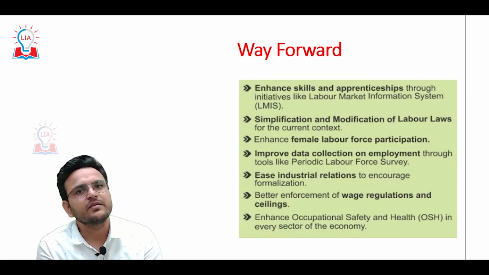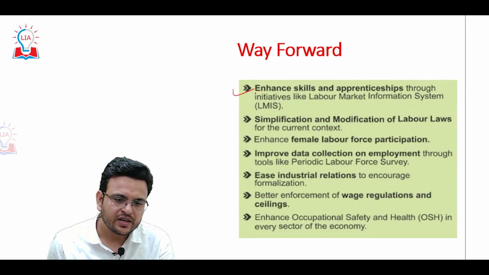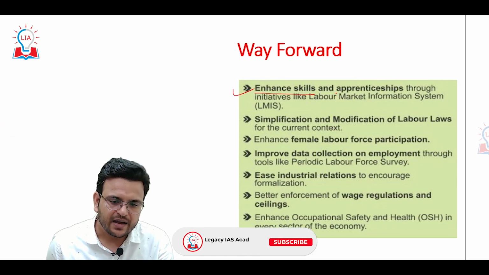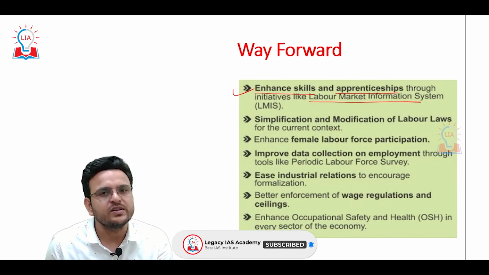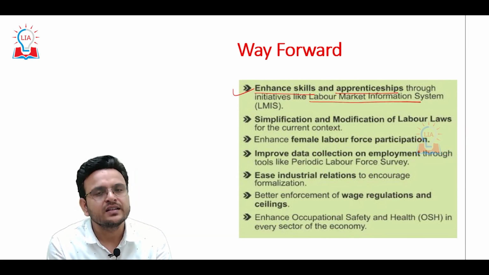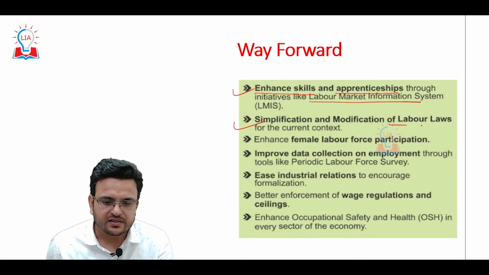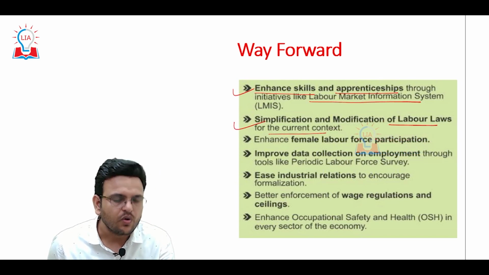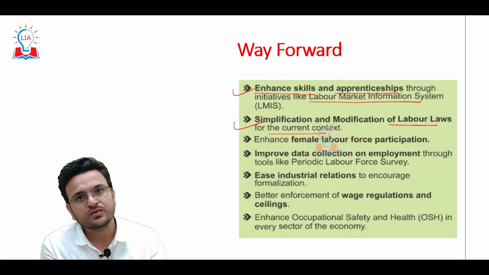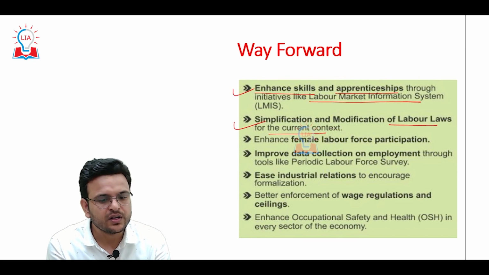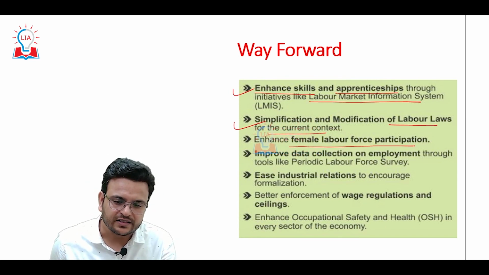What other things does the government have to do? The government has to focus more on enhancing skills and apprenticeship through incentives like a labor market information system. Second, the government has to focus on simplification and modification of labor laws for the current context. Third, society itself has to change its attitude, and the government has to focus on increasing female labor force participation.